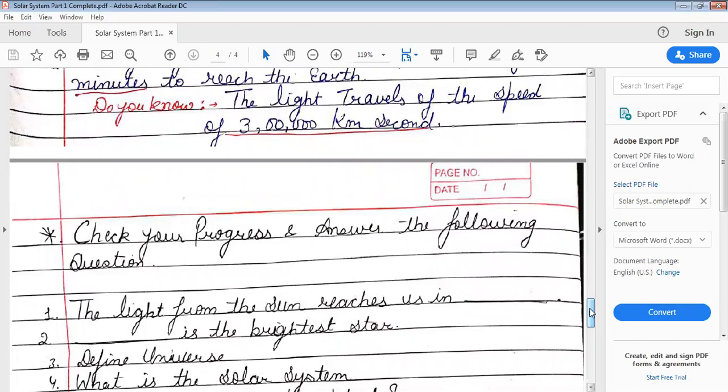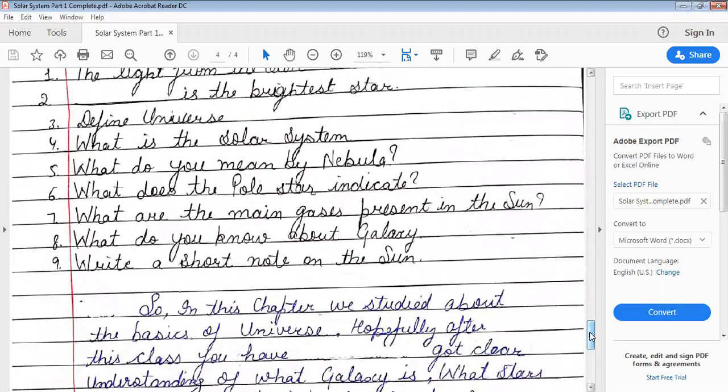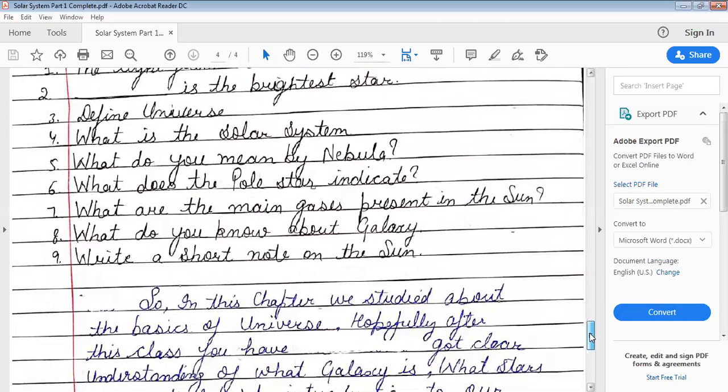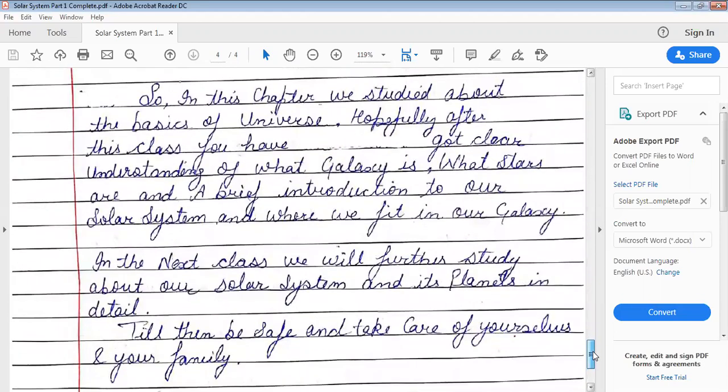In this chapter, we studied about the basics of the universe. You have to check your progress by giving the answers to the following questions that you will solve. You can solve them on loose pages, whatever you have at home. And later in the next class, we'll discuss our solar system and its planets in detail.